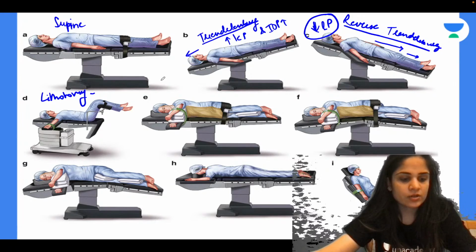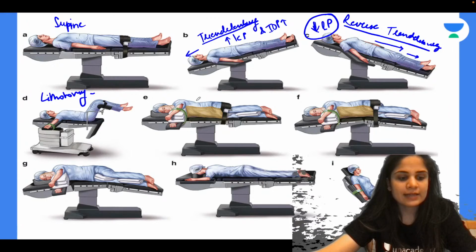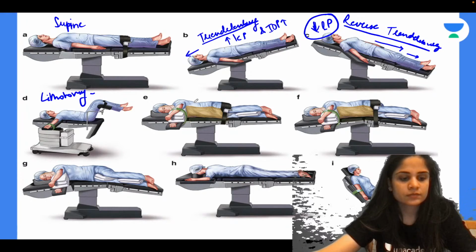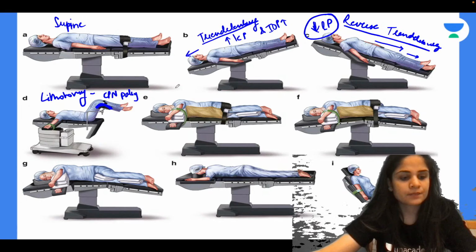Alright, E. It has been written that it is lateral. Can you tell me whether it is right lateral or left lateral? Yeah, in lithotomy position, remember you strap the legs like this over here, correct? So the lateral part of it, that is the common peroneal nerve, can get injured. So you have common peroneal nerve palsy. Okay, common peroneal nerve palsy.